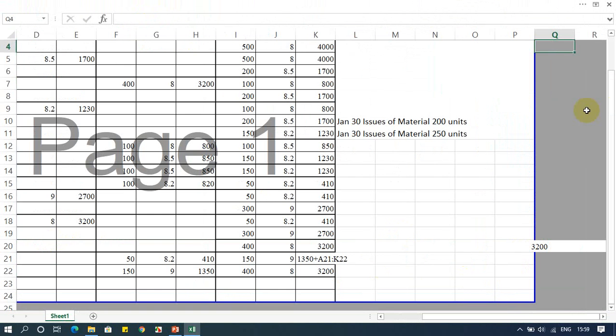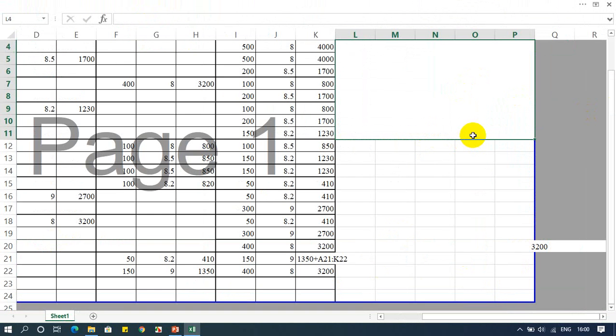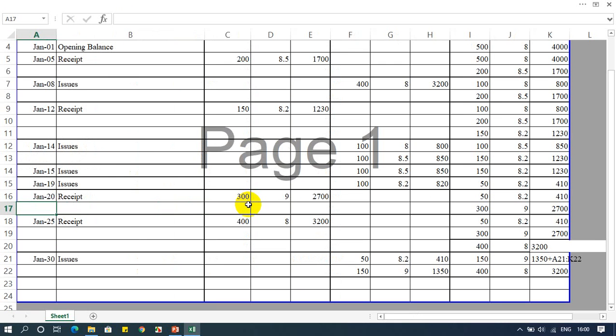Again on January 30, we have issued material, right? So if we are issuing material, how much unit? 250 units. So how to keep the record of that? We'll write down again January 30, issue, right? How much issued? 250, but left with how many units? 150 in the first and 400 in the second. So I can select 150 from the first product and 100 units from the second product. What is the rate of the first one? 9, second one is 8. So this will become 1350 and this will become 800.